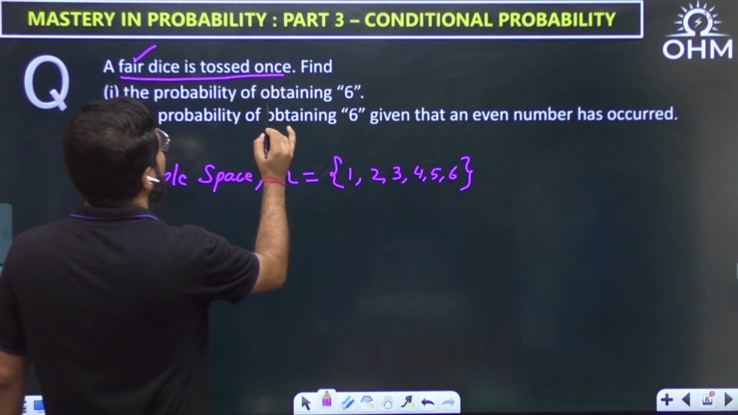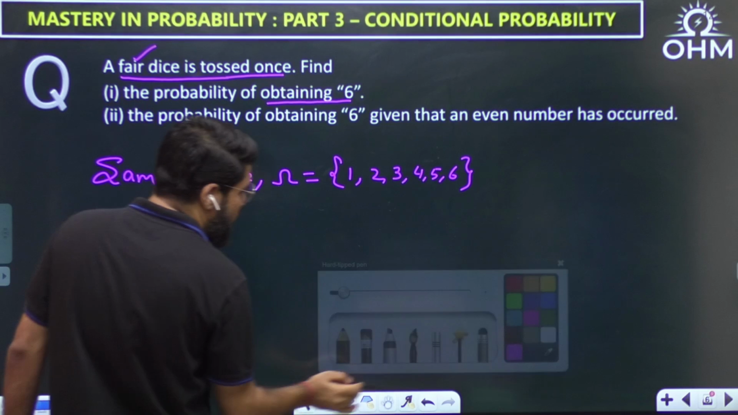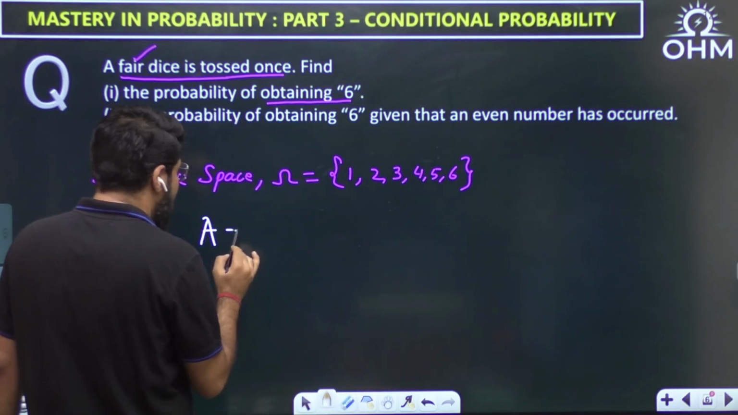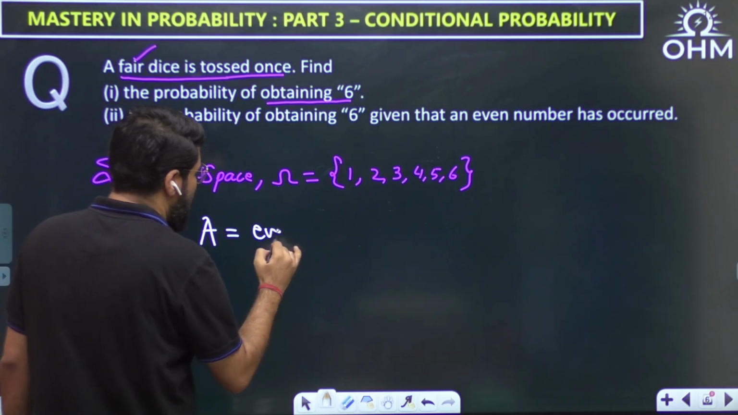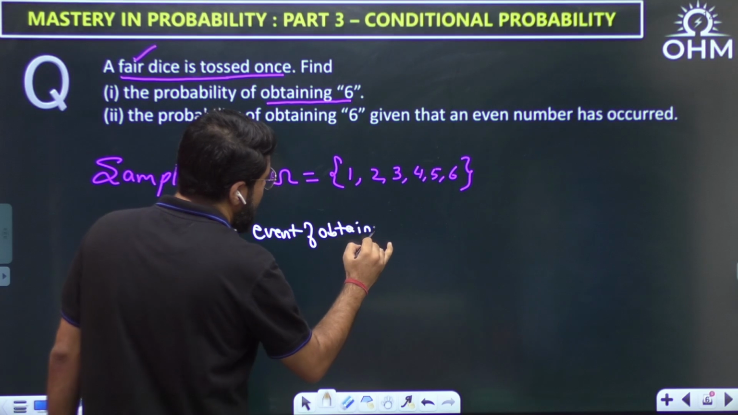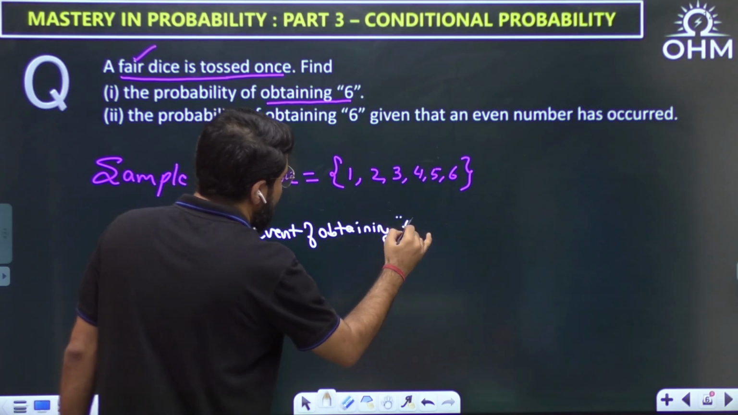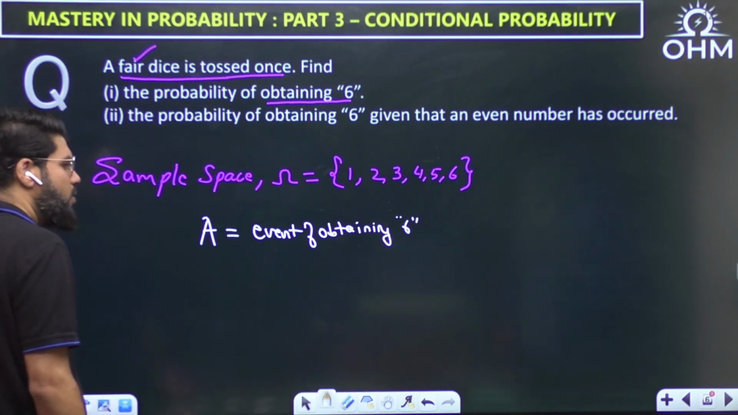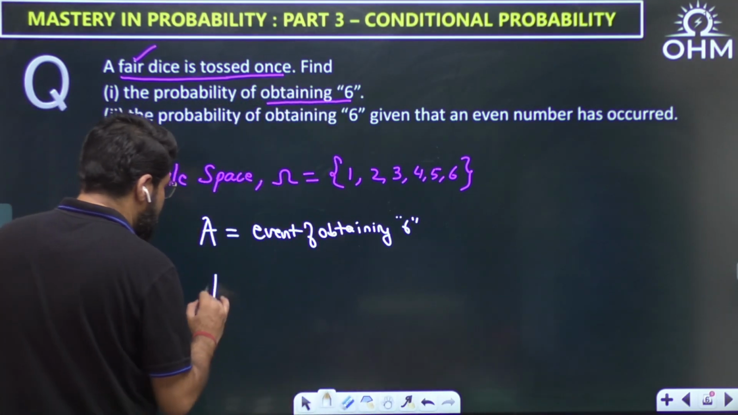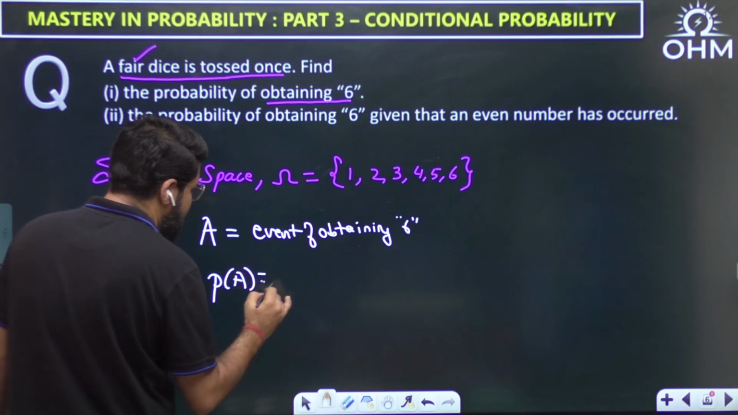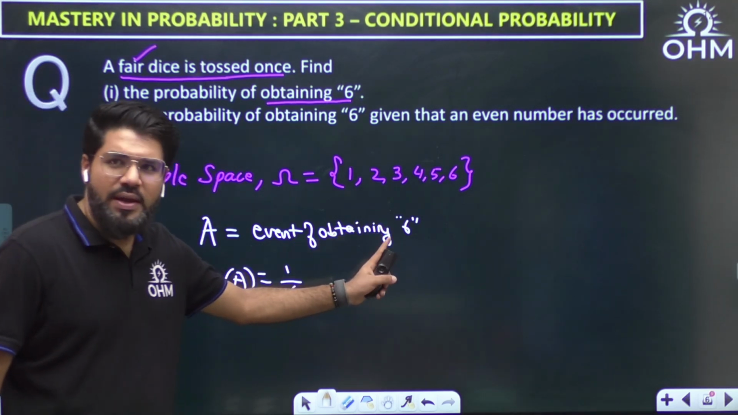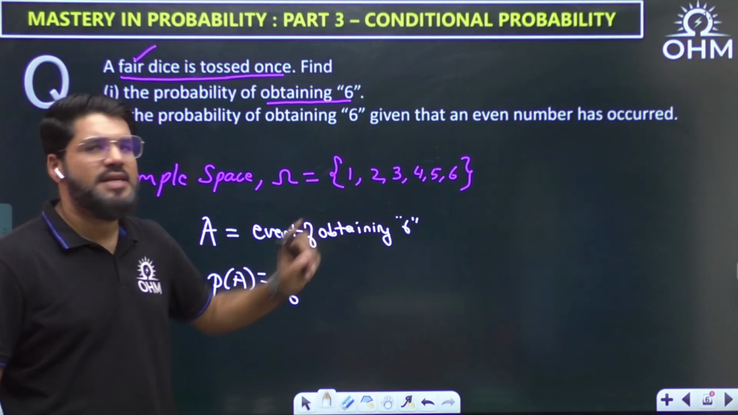Now I want the probability of obtaining 6. Let's say A is the event of obtaining 6. Let me define it as an event and write down some theory here. Now what is the probability of A? We know it is favorable by total. The probability of getting 6 is 1 out of 6, because my favorable event is only 1, I only want 6, and my total outcomes are 6.